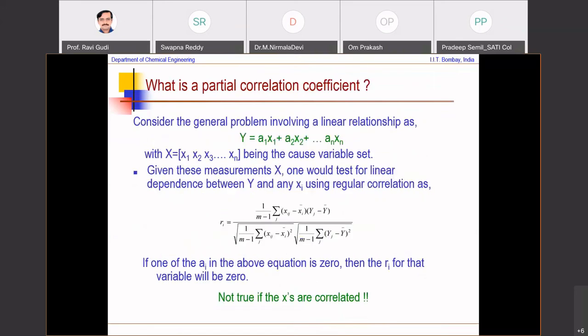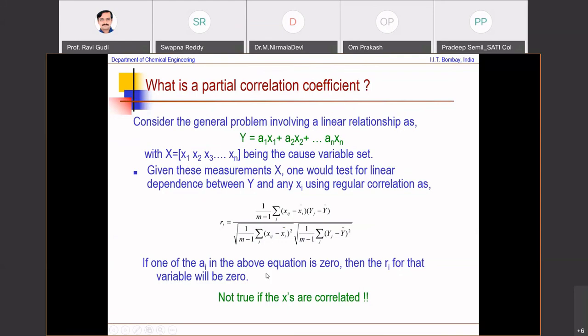Partial correlation analysis also, here is an example of the partial correlation coefficient. Suppose I have y, and x1, x2, xn that affect y. I want to check whether x2 affects y or not. I can do simple correlations between y and x1, y and x2, y and x3, and y and xn. But if x1 and x2 themselves are correlated, then that approach will not work.